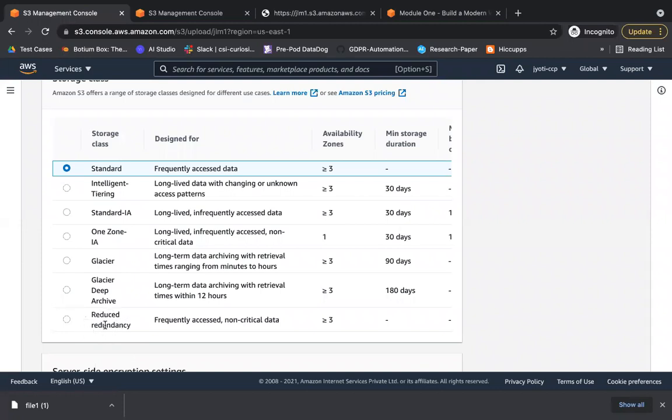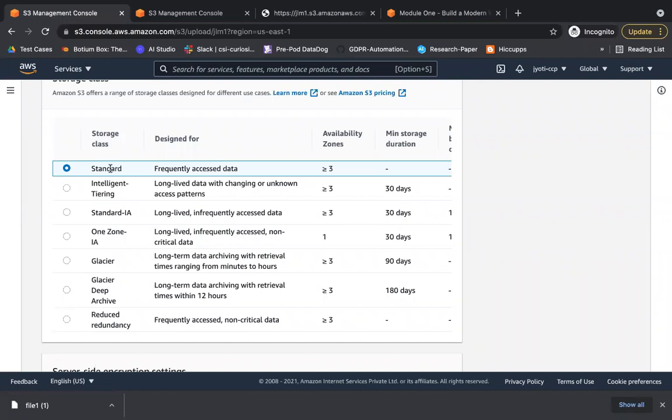They have given this option because there are still people using this. Instead of this, they have introduced this Glacier Deep Archive. Okay. So let's study each one by one. So standard, as it says, is for your frequently accessed data. Use this storage class when you want to frequently access your data, something you are accessing daily. So you are going to choose standard.